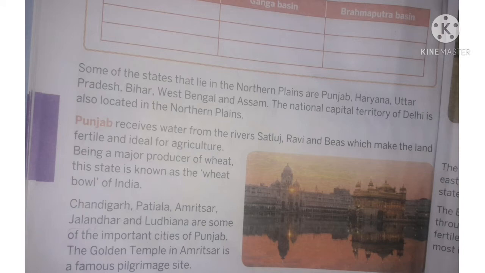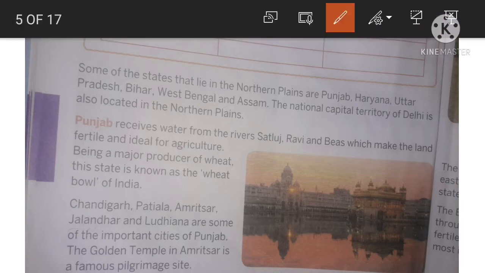First of all, let us read out the lesson. Some of the states that lie in the northern plains are Punjab, Haryana, Uttar Pradesh, Bihar, West Bengal, Assam. The National Capital Territory of Delhi is also located in the northern plains.